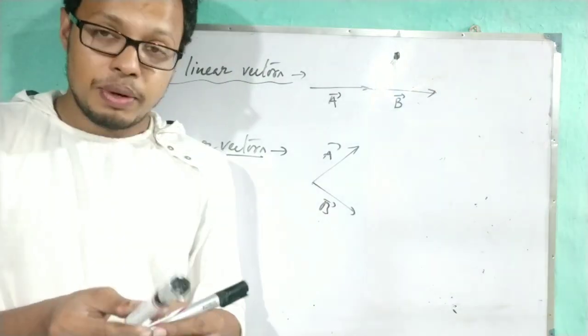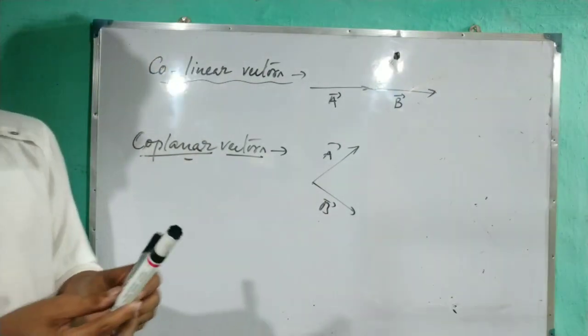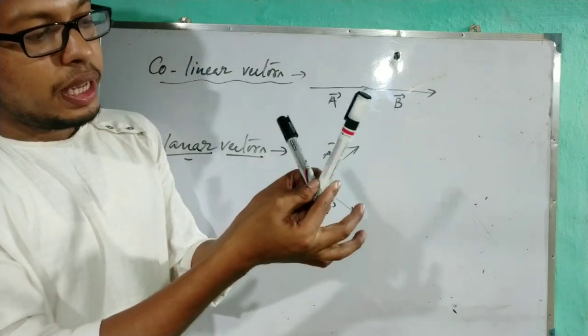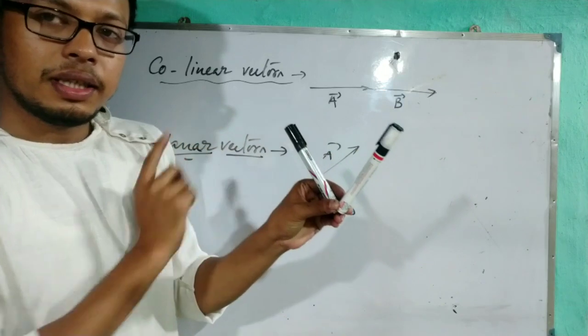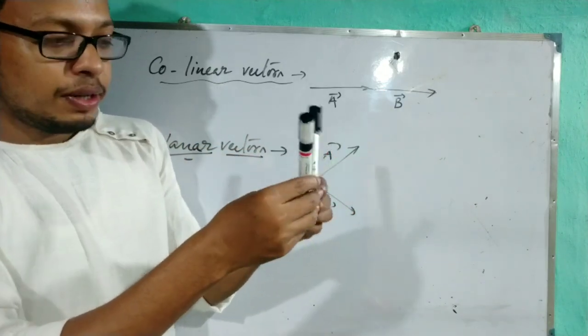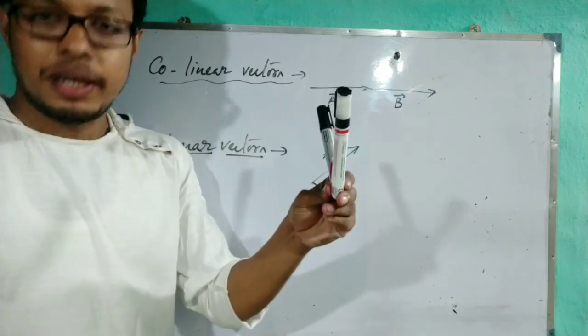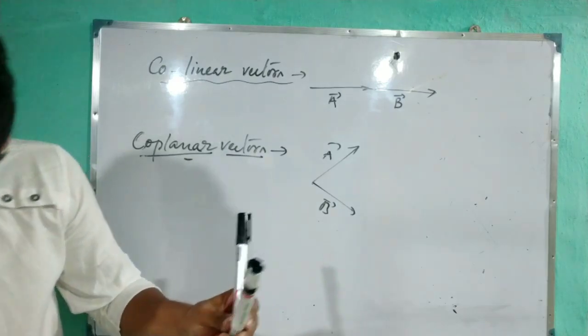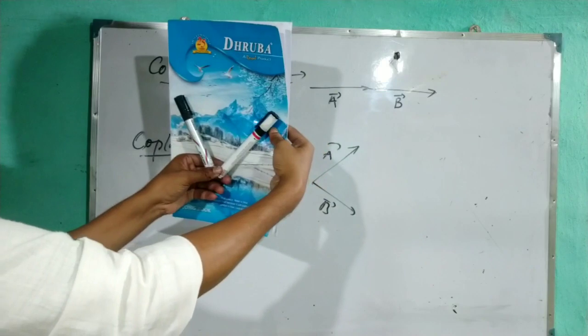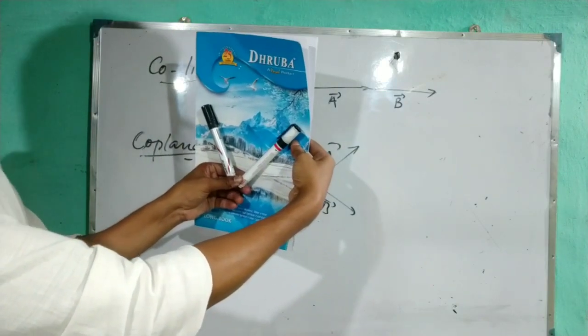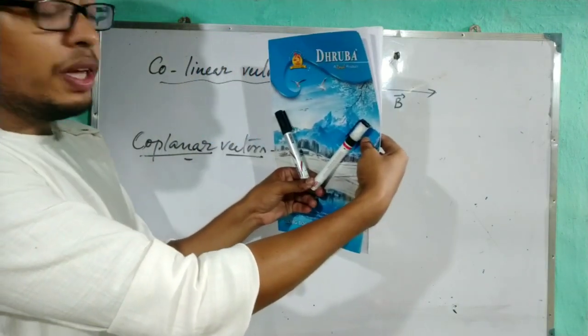By one example I am telling. Suppose these are two vectors A and B. They are making an angle of 60 degree. How are they coplanar? If we take these two vectors like this, and if we consider a plane like this, then these two vectors are lying on the same plane. So the two vectors will be coplanar.